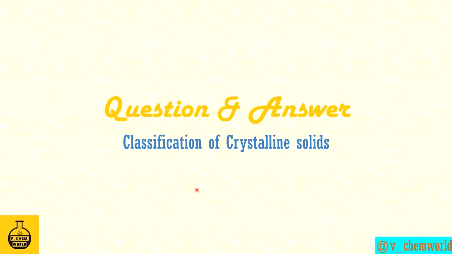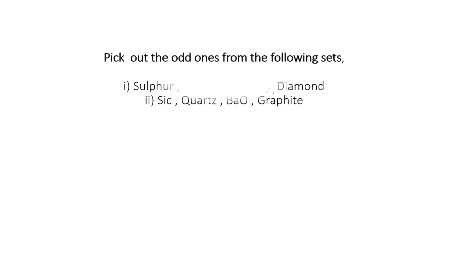Today we will discuss various question answer based on classification of crystalline solids. On the first question, pick out the odd ones from the following sets. In the given two sets, the first set: sulfur, argon, solid CO2 and diamond.